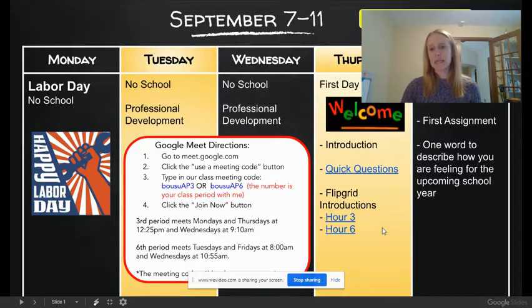Some of these things are links. You do not need to click on them beforehand because they are things we're going to be doing in class on that particular day. A couple of things with these first two days: you will obviously have to join from home. I'm going to talk about what that schedule is going to look like, and also how you are going to join from home.